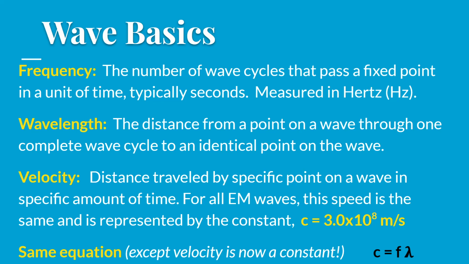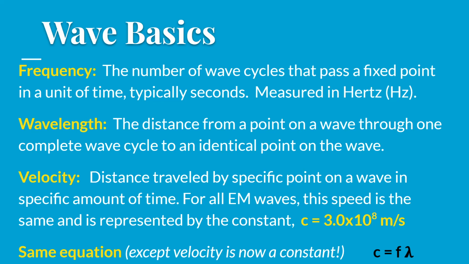Or a wave traveled through a string at one speed, and then you tighten the string and it traveled at a different speed. So it depended on the medium. But the thing is, electromagnetic waves don't require a medium. They don't cause oscillation of a medium or anything like that. And so their speed is a constant value. And that value is on my screen right now.